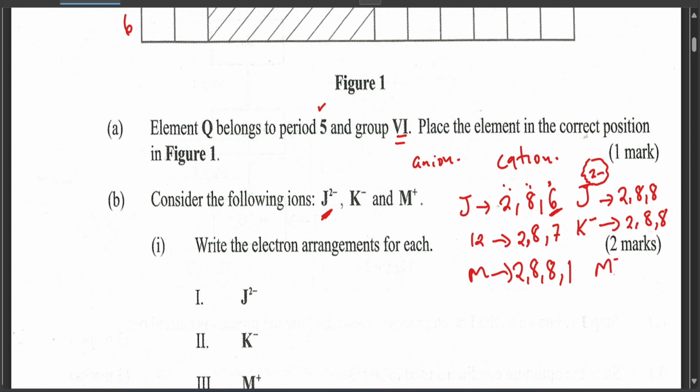And for the M plus, you lost an electron, therefore the protons are more than the electrons. If the protons are more than the electrons, the positivity of the atom increases with a decrease in electrons in that atom. So this means that it lost that 1 lone electron in the atom's energy level, hence giving you 288. So write the electronic arrangements for each.